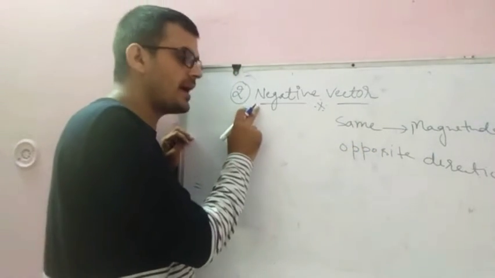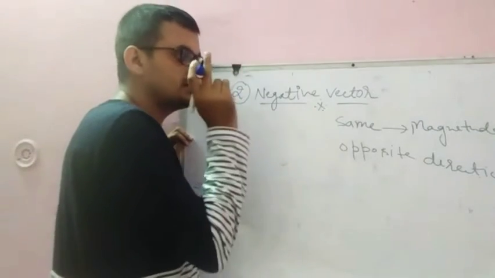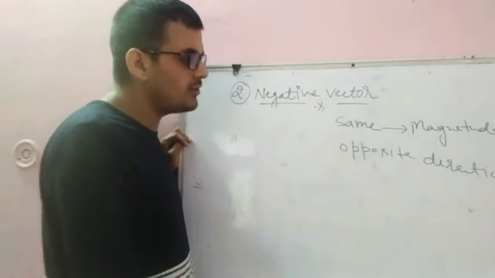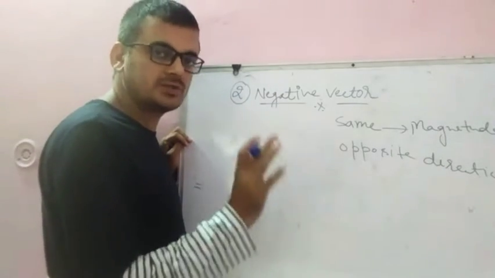Two vectors are said to be negative vectors if they have the same magnitude but they have opposite direction.